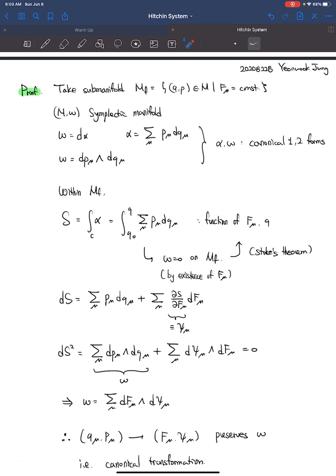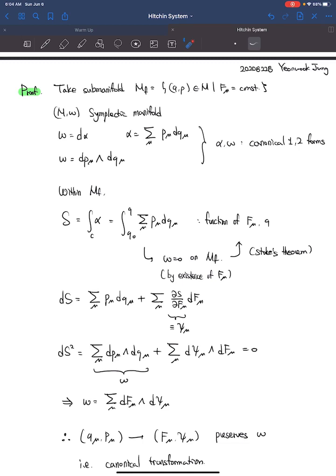Take a submanifold MF, which is constrained by the conserved quantities. Take alpha and omega as the canonical 1- and 2-forms. Within MF, we define the quantity denoted by S as an integral of alpha over arbitrary curves starting from q0. This is a function of f mu and q because it is path independent, which comes from Stokes' theorem. Let's apply the exterior derivative to S. Since it's a function of f mu and q, we can expand it in terms of dq mu and df mu, where we define the new quantity partial S partial f mu as psi mu.